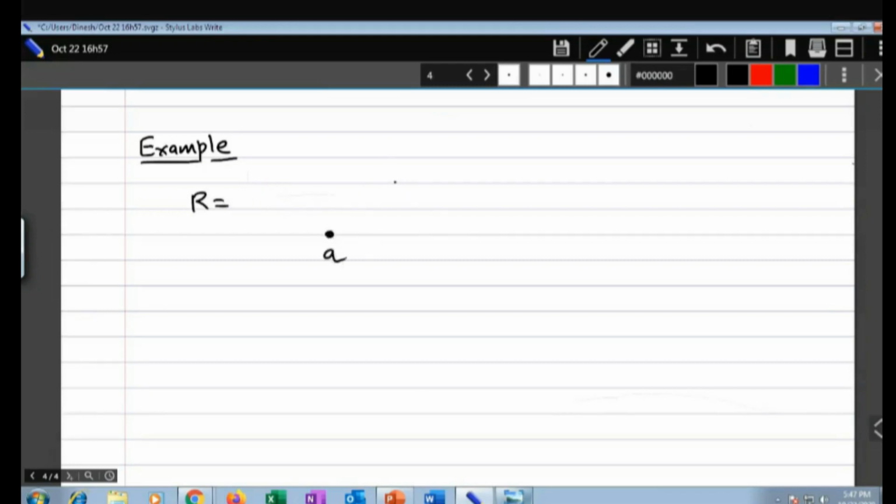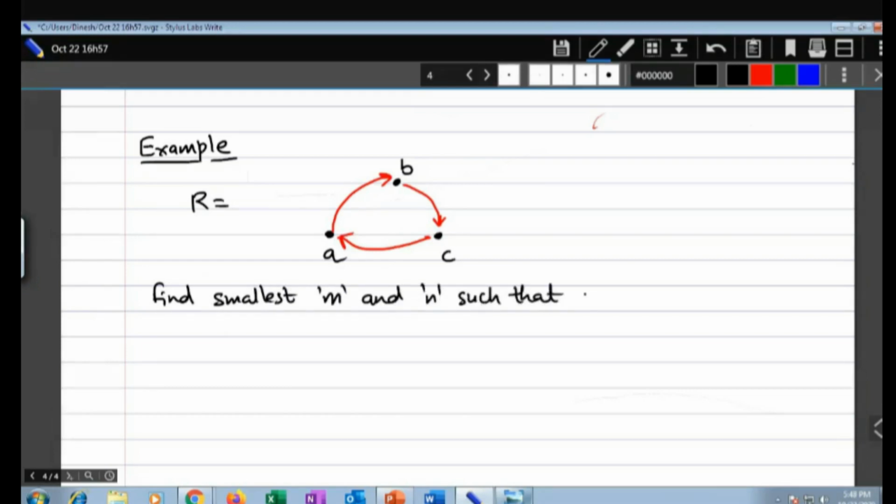Let's say A, this is B, and this is C. You have A to B, B to C, and C to A. The question is: find the smallest m and n such that R raised to m is equal to R raised to n.